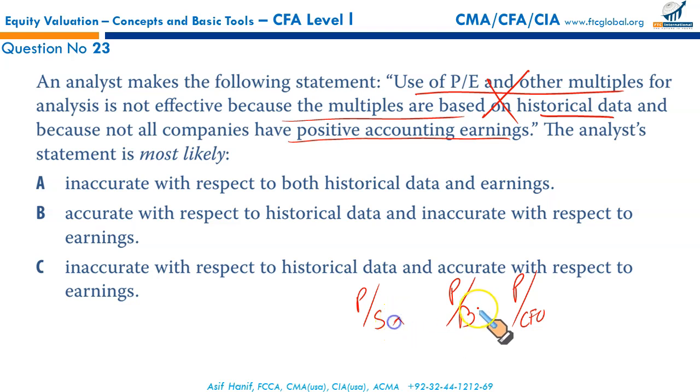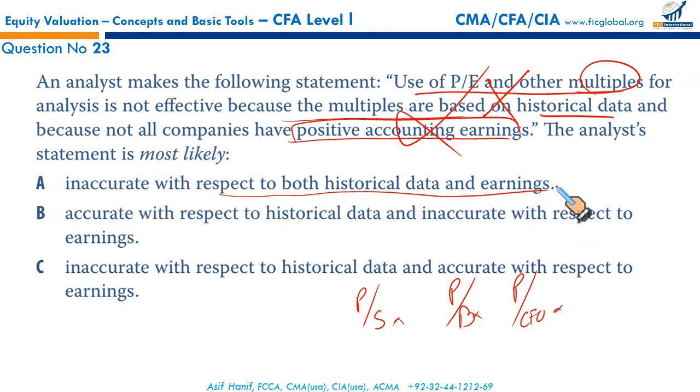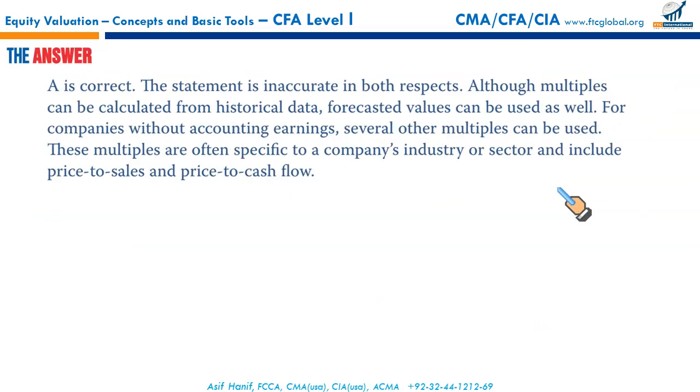So it's not that you have to have positive earnings to calculate the multiples. Both of these statements are inaccurate. The analyst's statements are most likely inaccurate with respect to both historical data and earnings. A is the right answer.